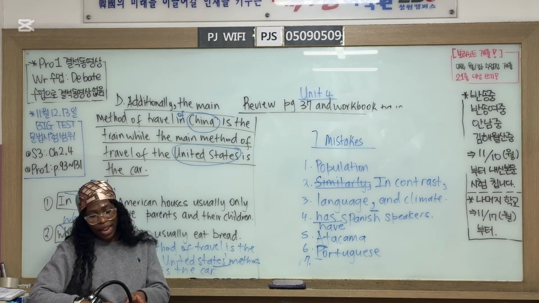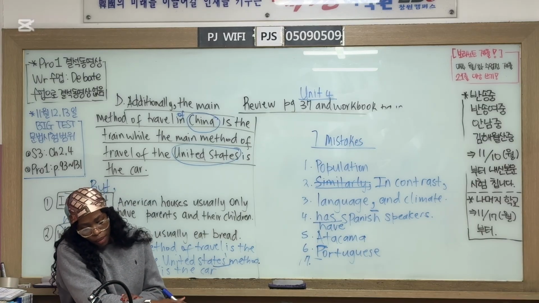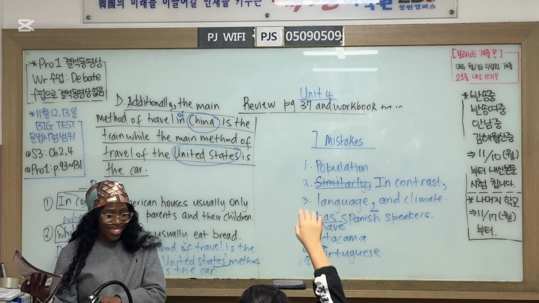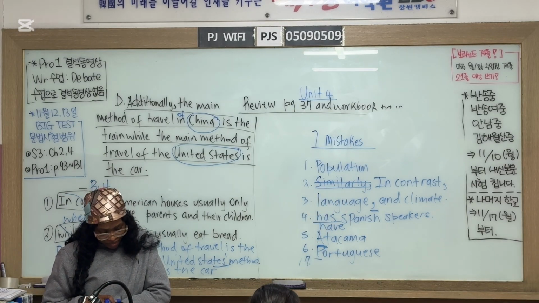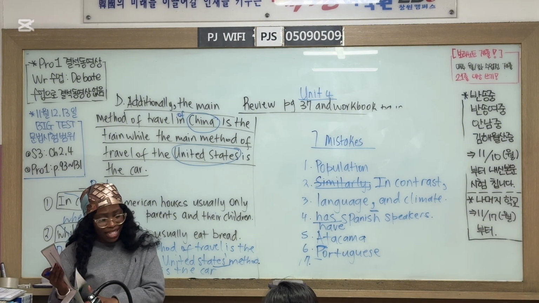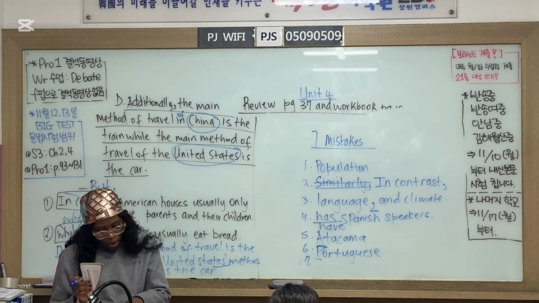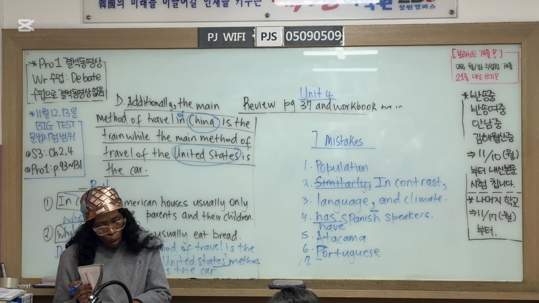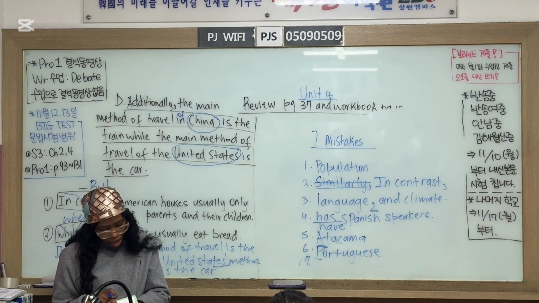So who can tell us the last one? Northern part and mild and warm. Yes, that's what I'm seeing. I'm seeing a lot of "and." So here it says Chile has a more varied climate. It is hot in the northern part and mild and warm in the central part.